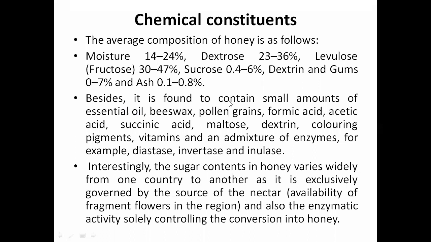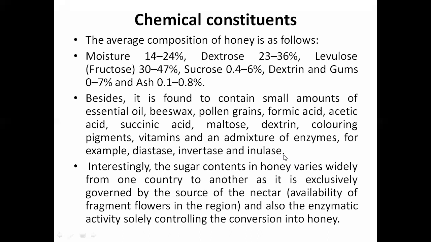Besides, it is found to contain small amounts of essential oil, beeswax, pollen grains, formic acid, acetic acid, succinic acid, maltose, dextrine, coloring pigments, vitamins, and an admixture of enzymes. For example, diastase enzyme, invertase enzyme, and inulase enzyme.